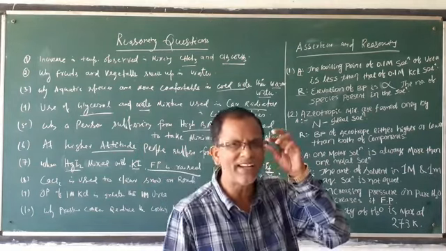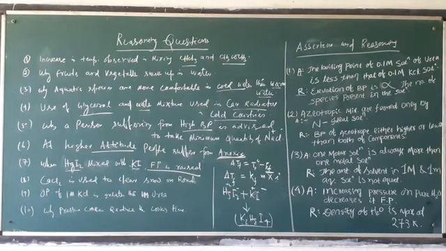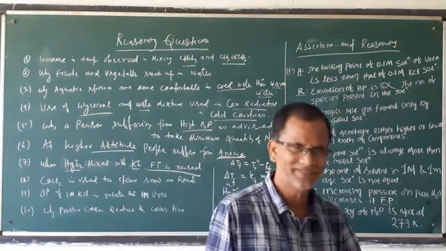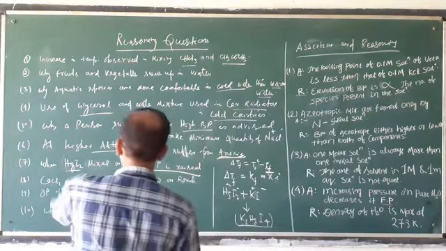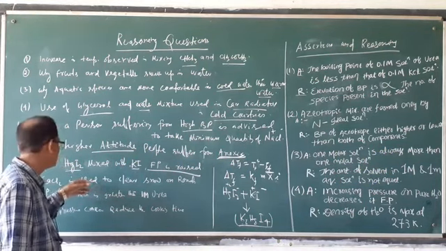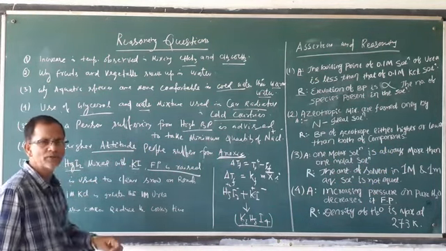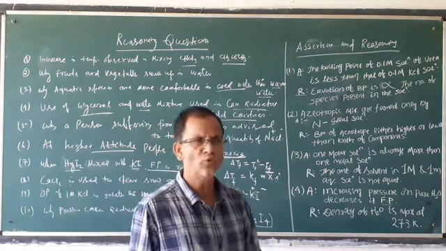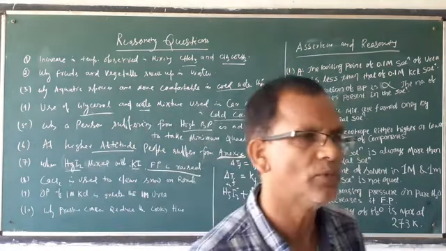The freezing point decreases. When the freezing point decreases, ice will not be formed. The formation of snow will be less, so the road will be clear. That is the answer, because calcium chloride decreases the freezing point of water. That's why we add calcium chloride, so that snow will not form on the road.